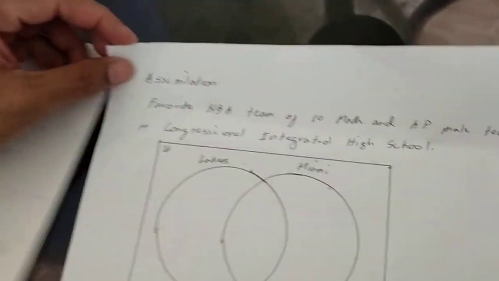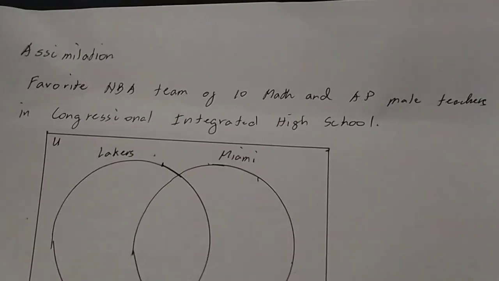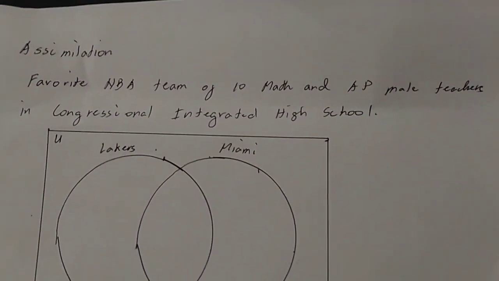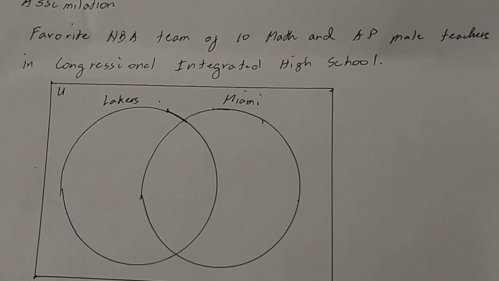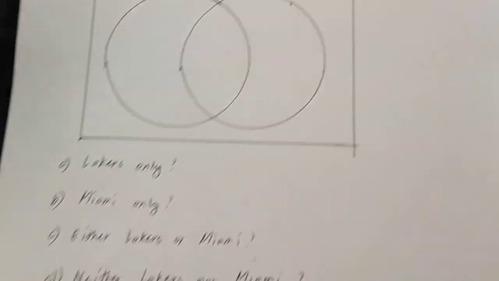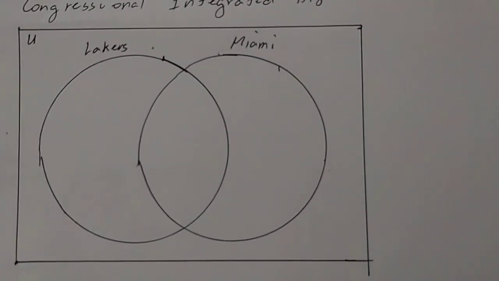We have now the assimilation. Favorite NBA team of 10 math and AP male teachers in Congressional Integrated High School. Dalawa lang ang pagpipilian, Lakers and Miami. Ang total, 10. Ngayon, in this case, maglalagay tayo dyan. Basta dapat ang total niyan ay 10. Kahit na anong ilagay natin dyan.